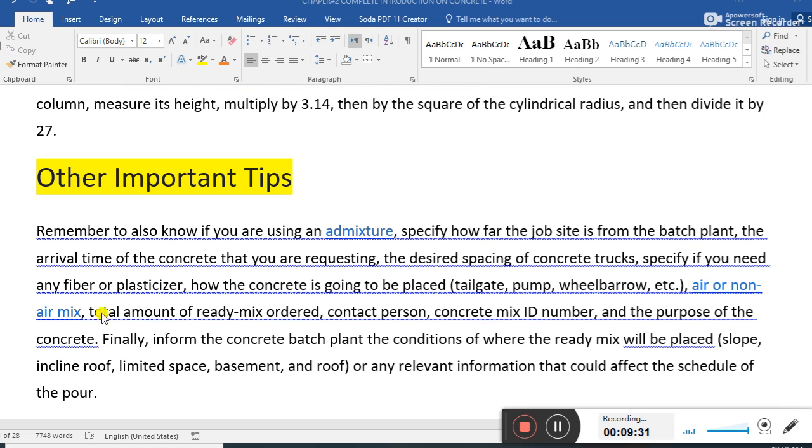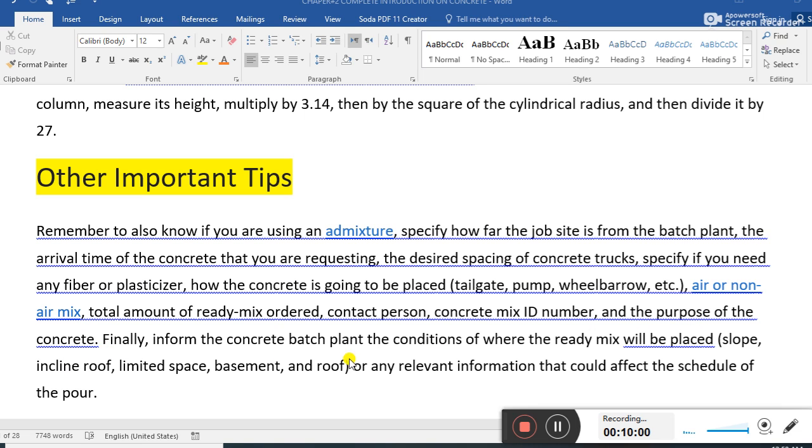Specify if you need any fiber or plasticizer, and how the concrete is going to be placed: by pump, by tailgate or wheelbarrow. This all makes sense. Air or non-air mix, total amount of ready mix concrete, the contact person, concrete mix ID number, and the purpose of the concrete.